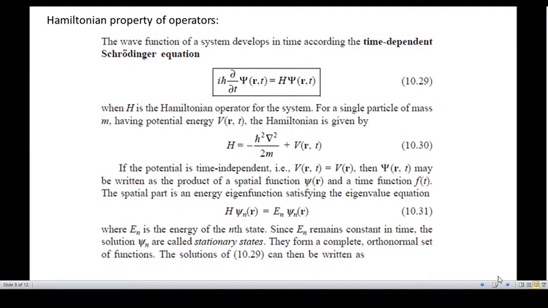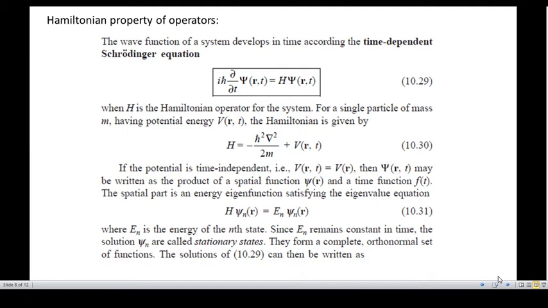So the Hamiltonian operator is nothing but the operator corresponding to the total energy of the system, right? The total energy operator of a system is called the Hamiltonian operator, and the Hamiltonian operator is the sum of the kinetic energy operator and the potential energy operator.